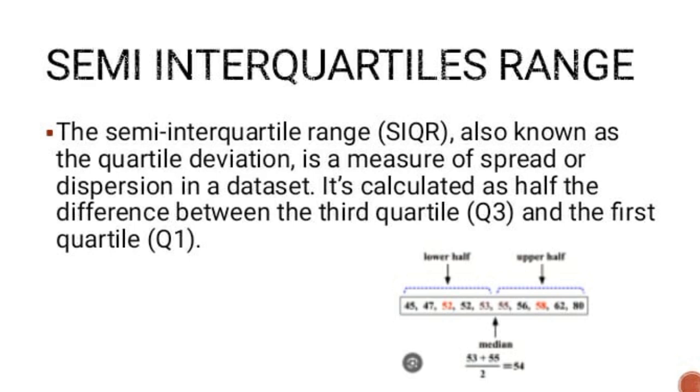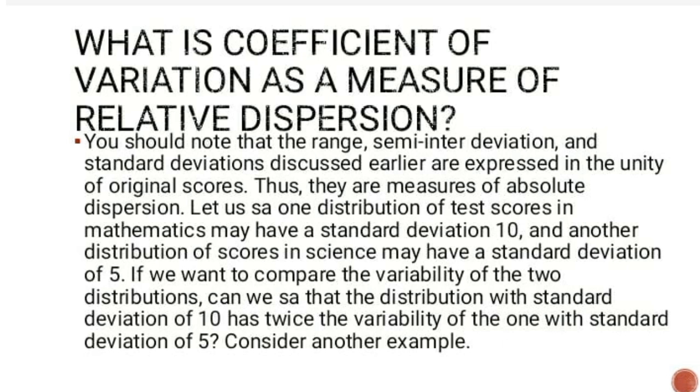So the semi-quartile range shows how spread out the middle half of your data is. A smaller semi-quartile range means the middle half of your data is tightly clustered together. A larger semi-quartile range means it's more spread out. Coefficient of variation as a measure of relative variation. You should note the range, semi-quartile deviation, and standard deviation discussed earlier are expressed in the unit of the original scores. Thus, they are measures of absolute dispersion.